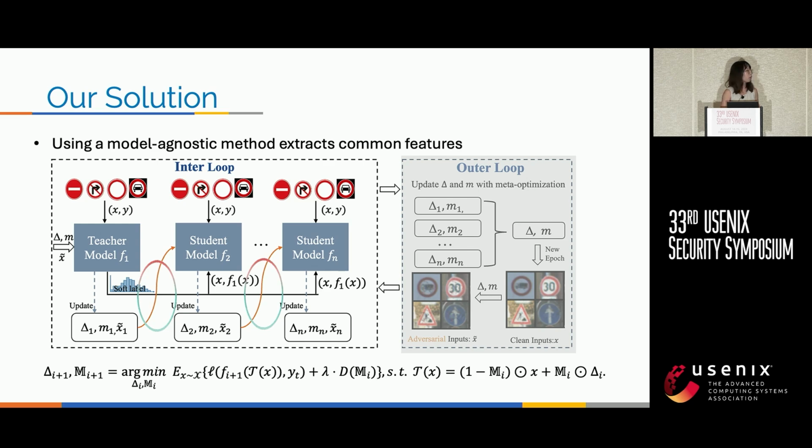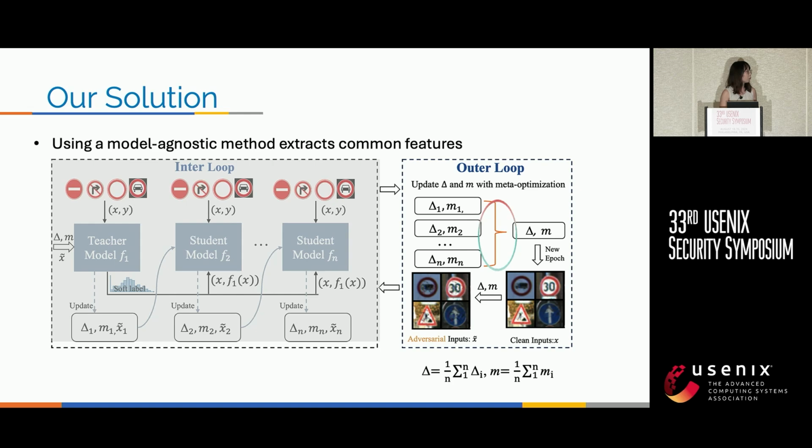And to avoid the problem of difference between the features extracted from the substitute model and the features learned in the target model, we propose to use the inner and outer loop merge. In the inner loop, we generate the trigger for the first model and use this trigger as a base to generate the trigger for the next substitute model, and so on. So this trigger will contain the robust features of each substitute model.